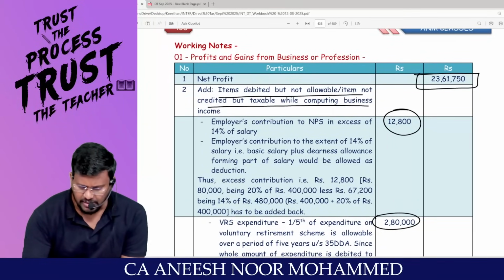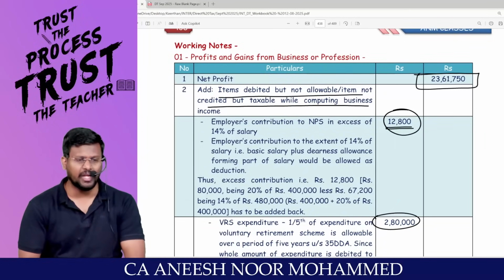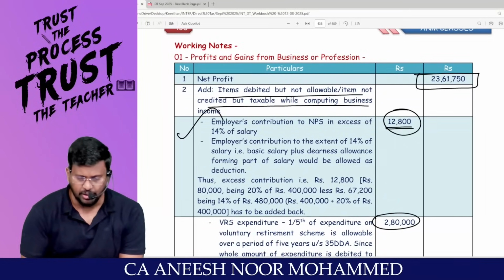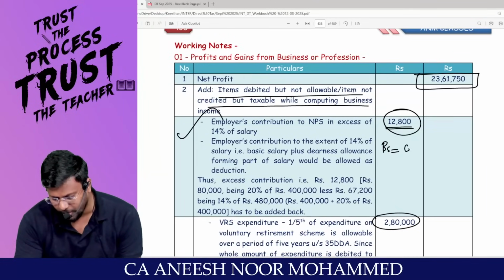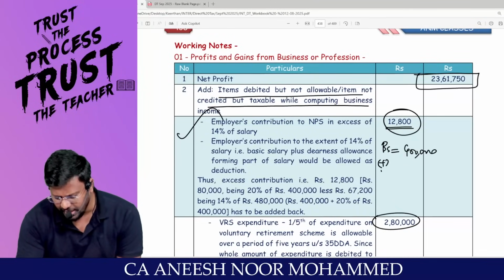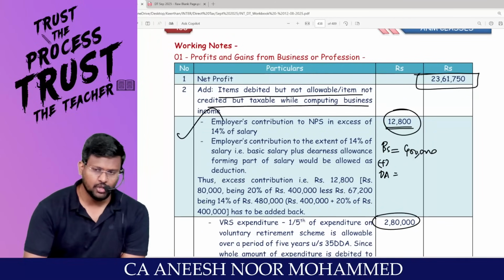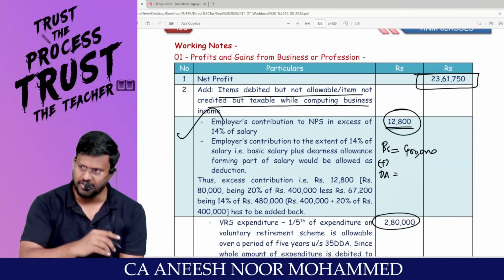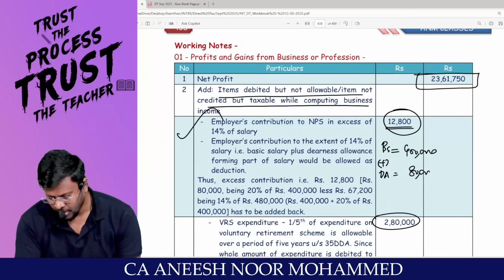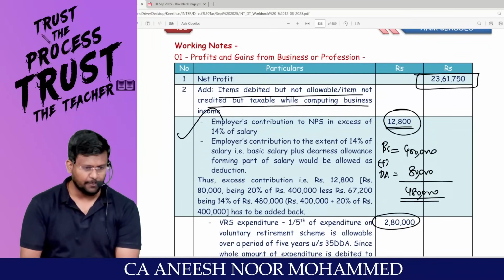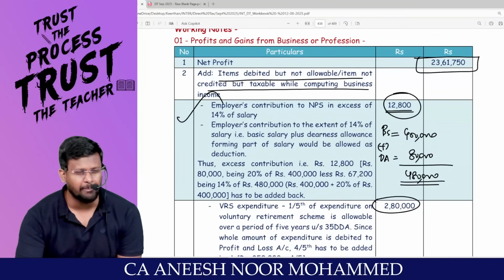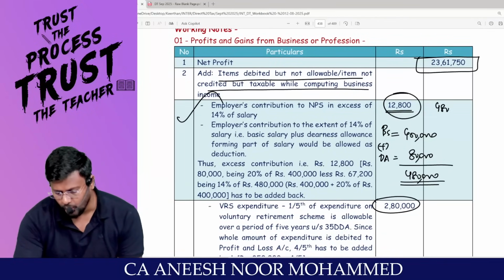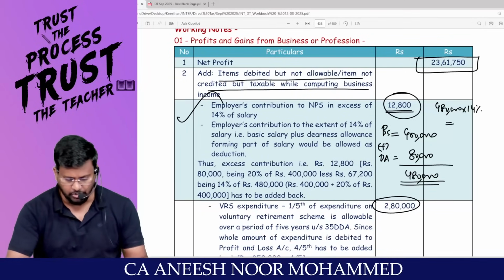Number 1, employer's contribution. 12,800 extra should be added back. If you want clarification, once again, the basic salary is equal to how much lakh? 4 lakh. Add DA, how much percent? 40%. So 4 lakh into 40% is 1,60,000. Out of that 1,60,000, only 50% is for retirement benefits. So the salary for the purpose of contribution is 4,80,000, right, sir? On this, the employer is entitled to contribute 14%. So 4,80,000 into 14% comes to